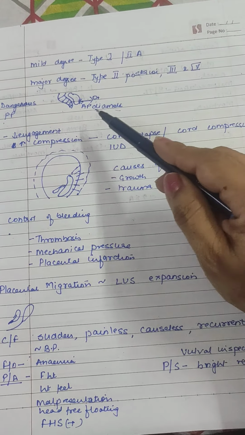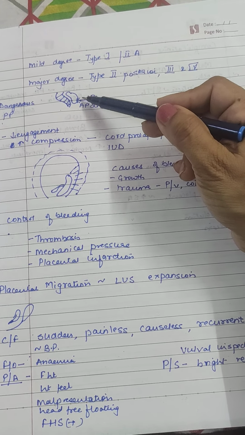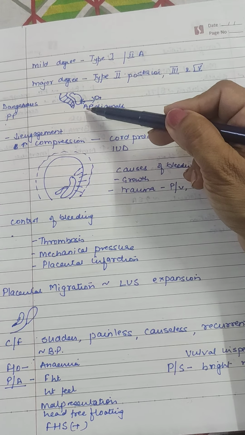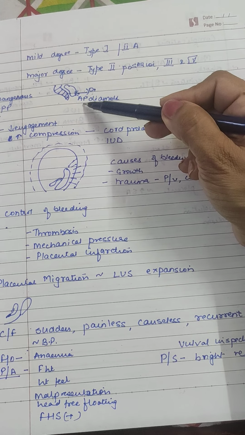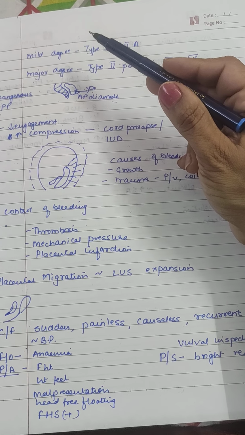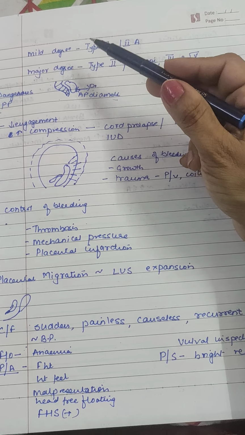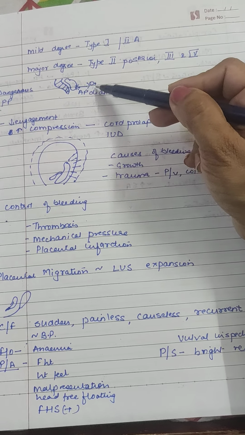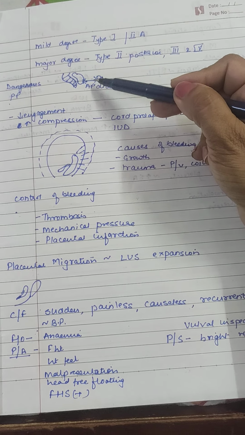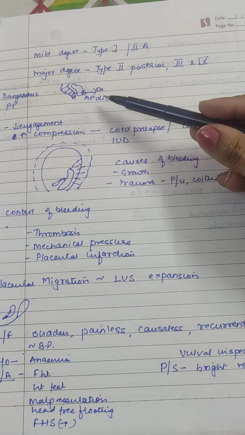If the diameter is less, what will happen to the presenting part which has to come down? If it doesn't get the diameter, it is not going to come down. So engagement, fixing, and coming down into the cavity won't be possible. It will remain high up, above the pelvic brim. Even if labor starts, the diameter is not enough to allow the head to descend, so the head keeps on free floating above the pelvic brim. So engagement is not possible.